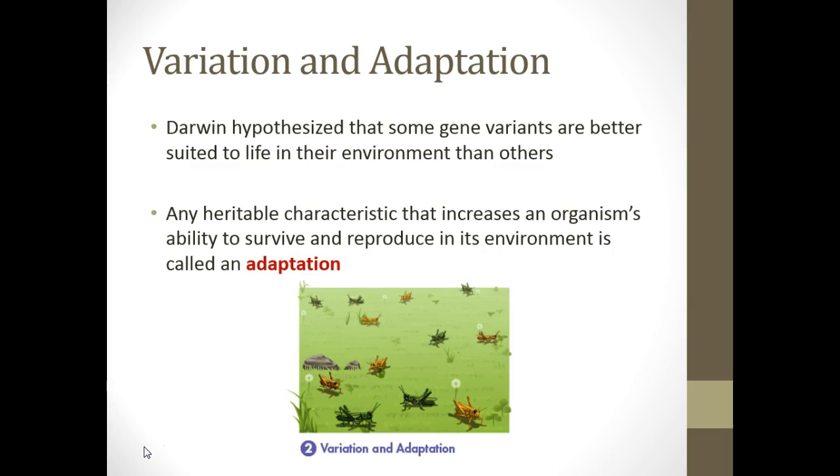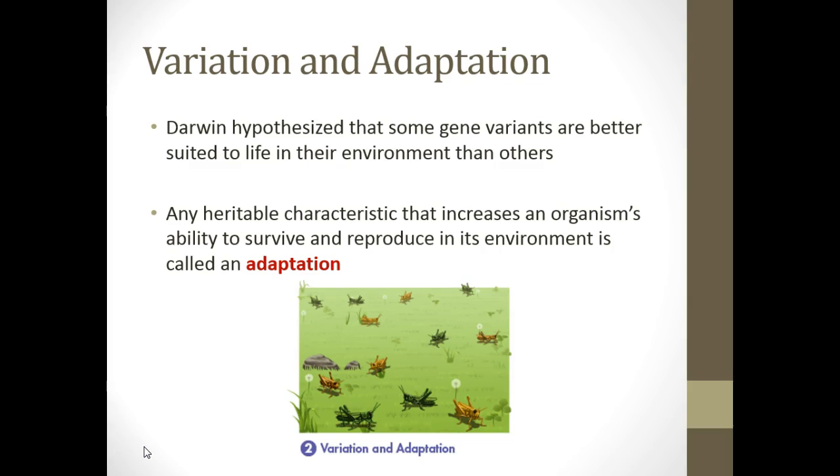The second point was Darwin hypothesized that some gene variants are better suited to life in their environment than others. He said that there had to be some type of natural variation that is passed down. So this point is all about variation and adaptation.